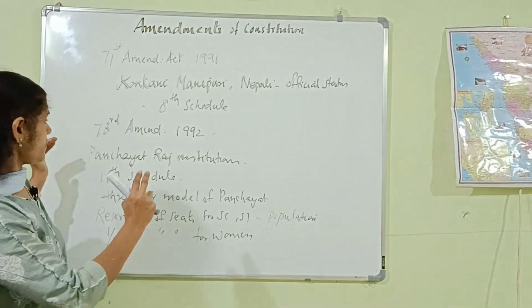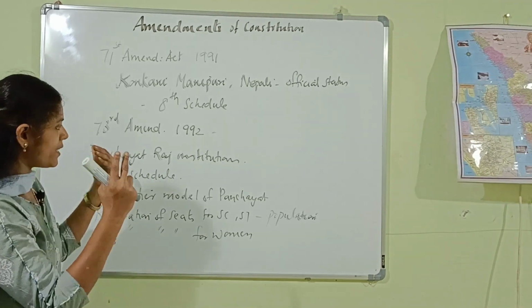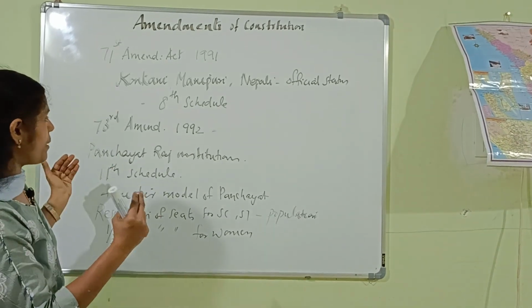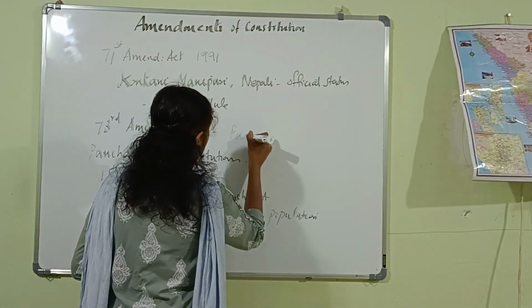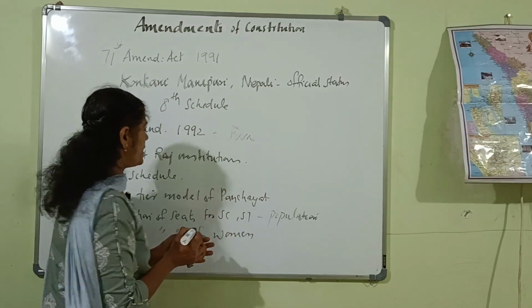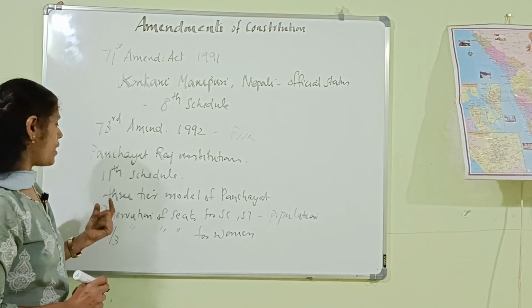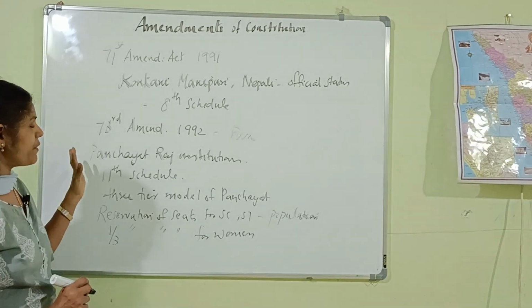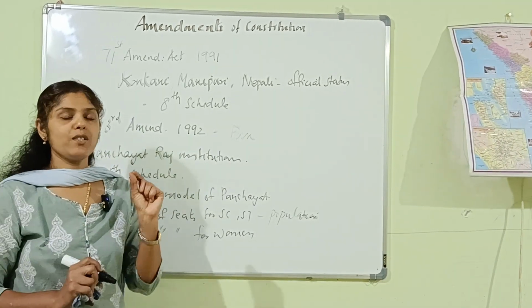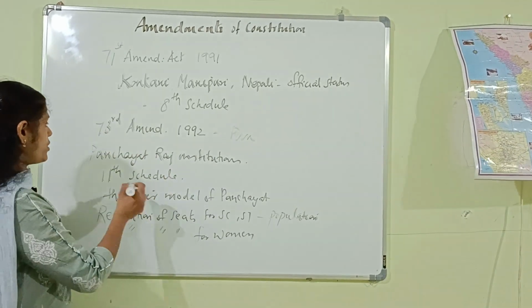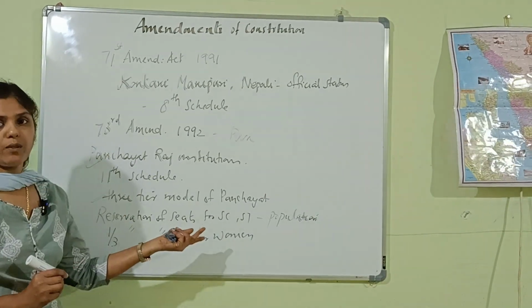So, provisions for Panchayati Raj Institutions were included in the Indian Constitution in the 73rd Amendment of 1992. Hence, this Act is known as the Panchayati Raj Act. And here, a three-tier model of the Panchayat system was introduced in the Indian Constitution.